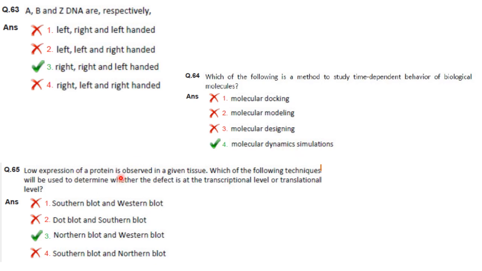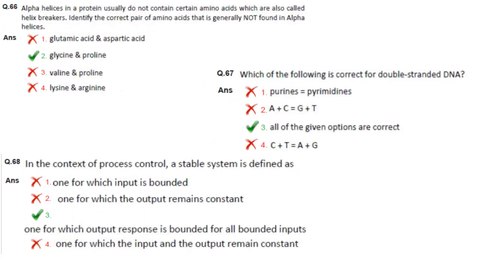Low expression of a protein is observed in a given tissue. Which of the following techniques will be used to determine whether the defect is at the transcriptional level or translational level? So low expression of protein means you can go for Western blot, and whether it is the defect at the transcriptional level can be checked by using Northern blot. So answer is Northern blot and Western blot.